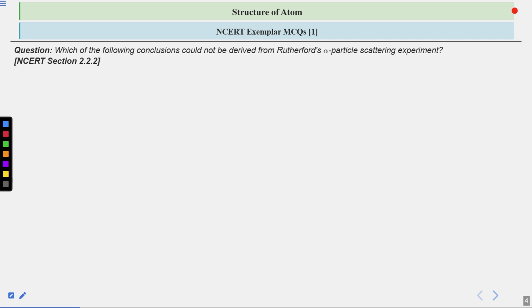What was Rutherford's alpha scattering experiment? Remember, he radiated the gold foil with alpha particles and then he received the outcome with the help of a zinc sulfide panel. There were conclusions of this experiment, and on the basis of that, he gave some postulates of his atomic model. So you have to identify which postulate is not derived from his experiment. The correct answer will be 3.